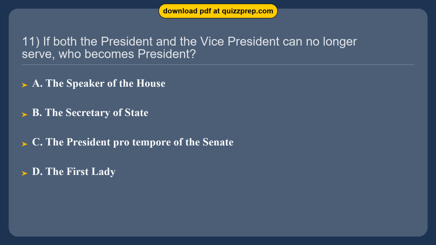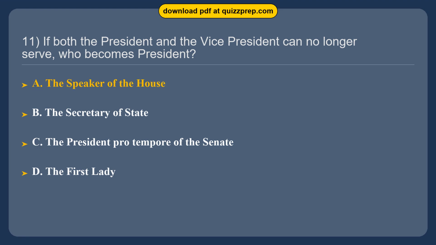Question 11. If both the president and the vice president can no longer serve, who becomes president? Option A, the Speaker of the House. Option B, the Secretary of State. Option C, the President pro tempore of the Senate. Option D, the First Lady.